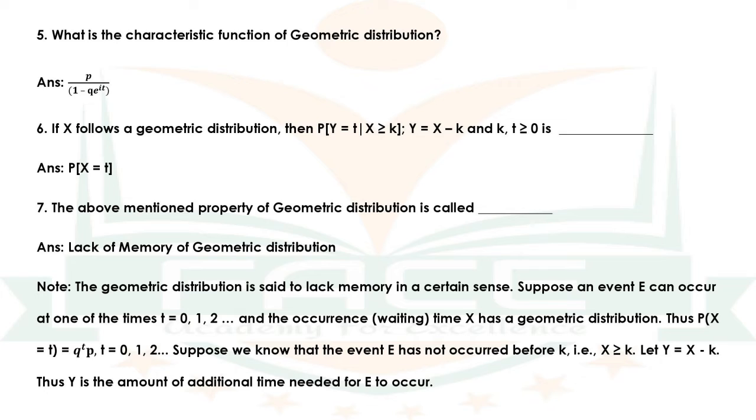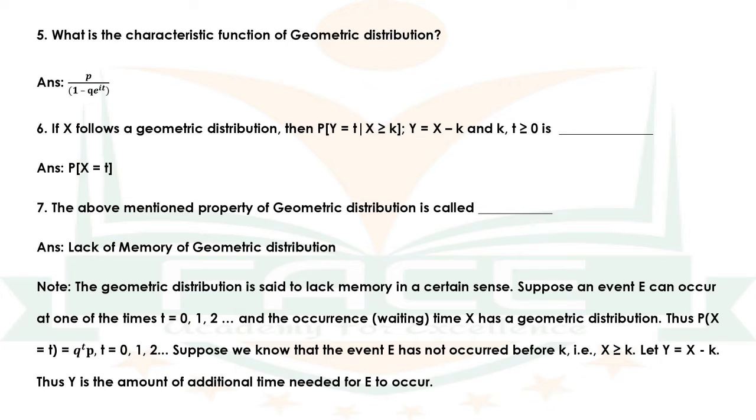Thus, P of X is equal to t is q raised to t into p for t is equal to 0, 1, 2, etc. Suppose we know that the event E has not occurred before k. That is, X is greater than or equal to k. Then let us suppose Y is equal to X minus k. Thus, Y is the amount of additional time needed for E to occur.